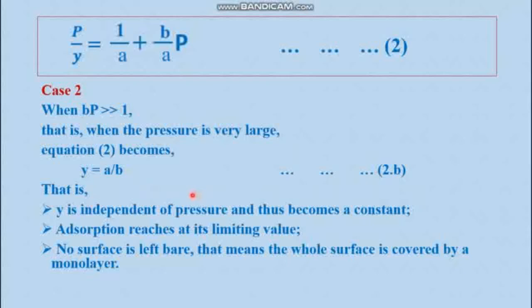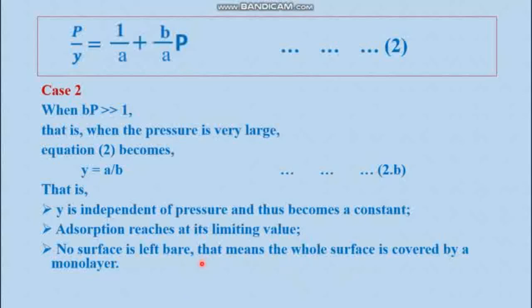So according to equation 2b, for high pressure conditions y is independent of pressure and thus becomes a constant, and here adsorption reaches its limiting value. That means P0 value is reached, and at this moment no surface is left bare. That means nothing is left available for further adsorption. That means the whole surface is covered by a monolayer.